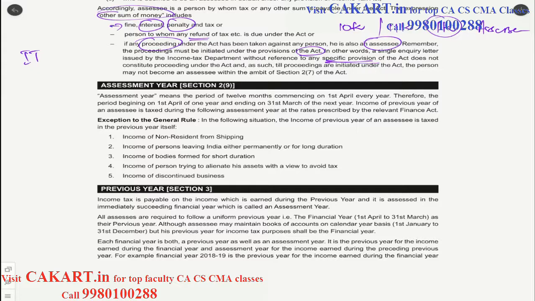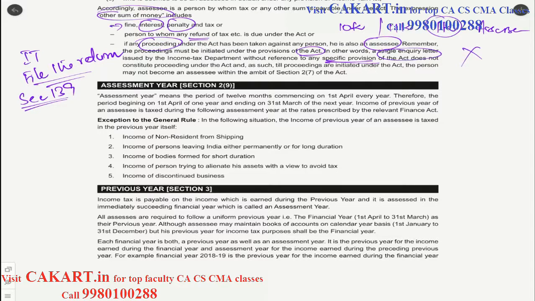For example, let's say they will ask you to file the return of income. Last year you had filed, this year you haven't filed. File the return. In this case, if they quote any section like 139, then that will be considered as proceeding, because there is a reference to a specific provision of the Act. If there is no reference to any specific provision and simply there is an inquiry letter sent to the person, then he or she will not be the assessee.